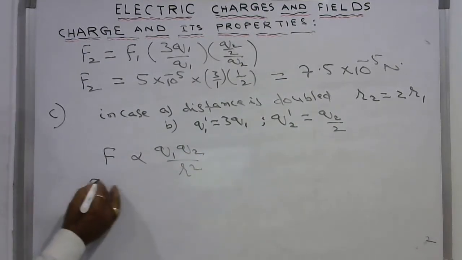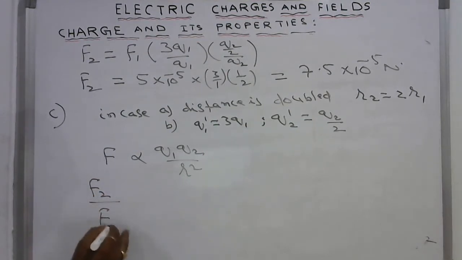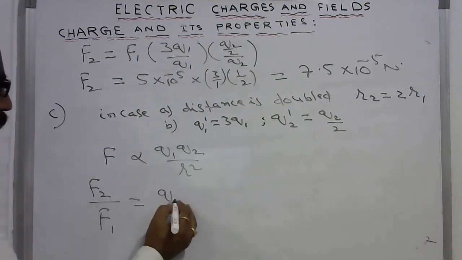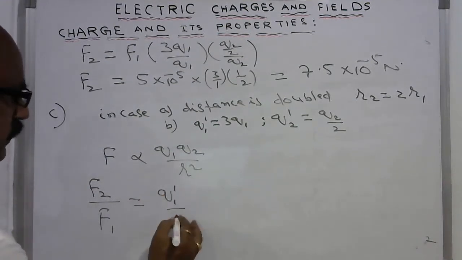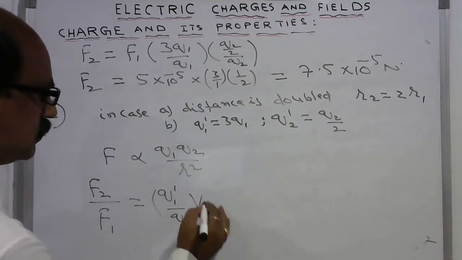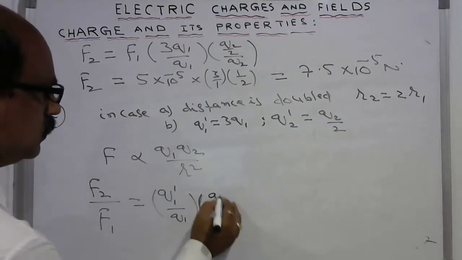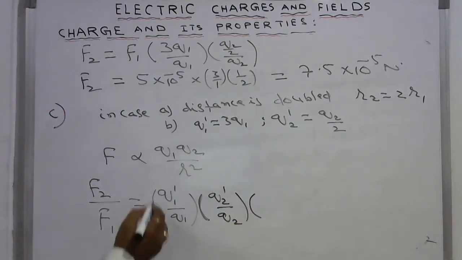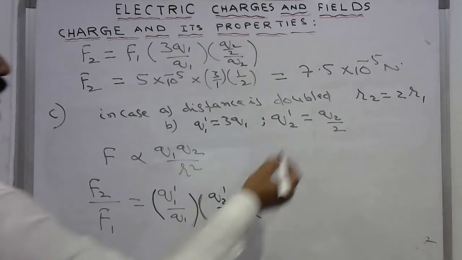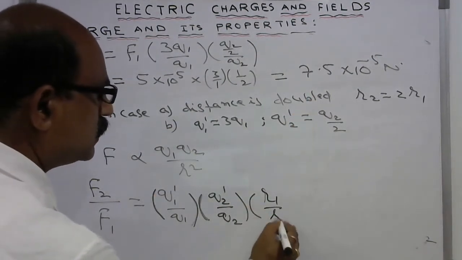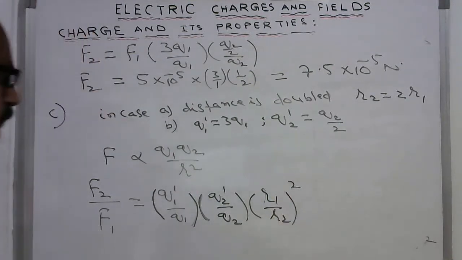So F2 by F1 is equal to Q1 dash by Q1 into Q2 dash by Q2 into, for distances, inverse, reverse, R1 by R2 whole square.